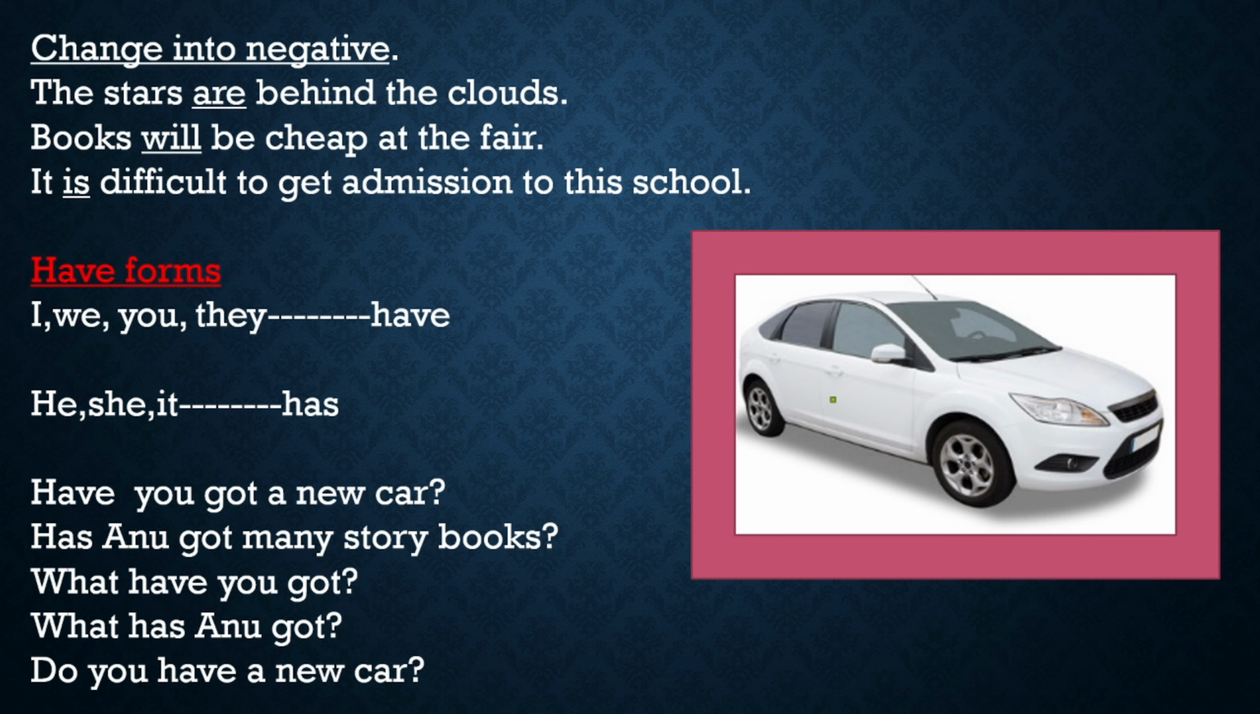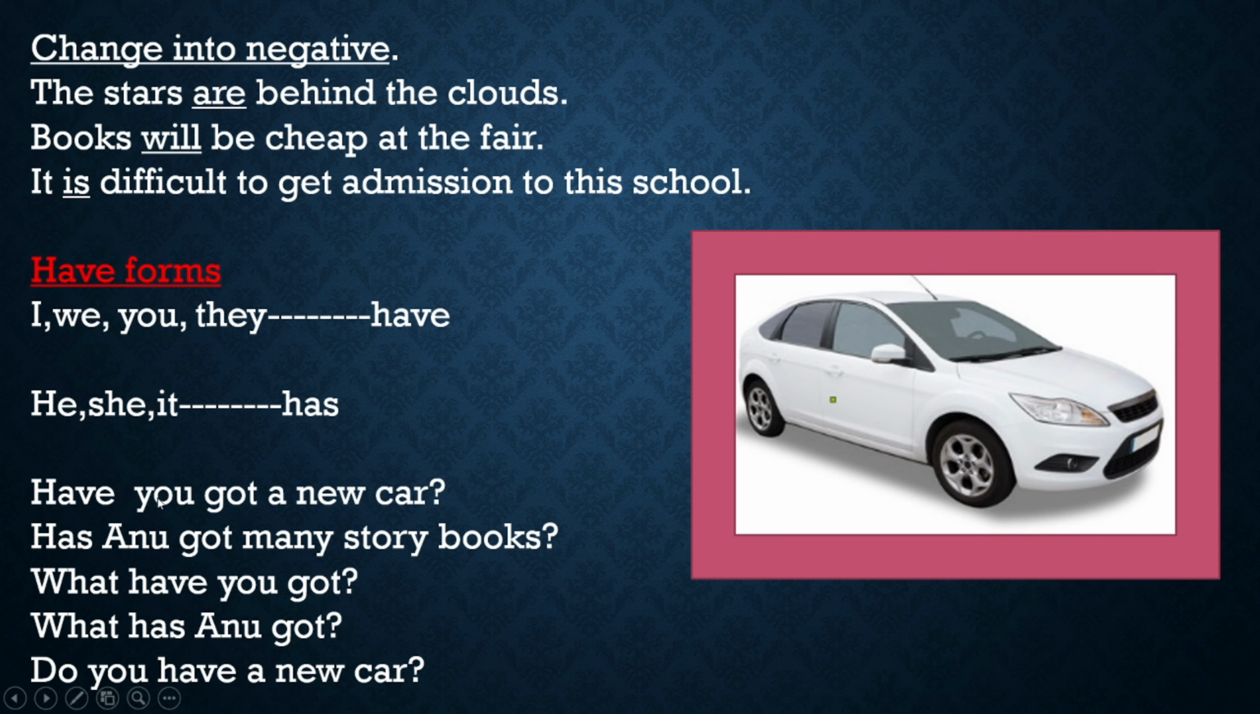Here it is the have form. See children, in simple present tense, the have form is for I, we, you, they: we have to use have. For he, she, it, we have to use has. For singular, we use has. For I, we, you, they, we have to use have. Have you got a new car? Look at this picture. You're asking a question. Have you got a new car? So why do you use have here?